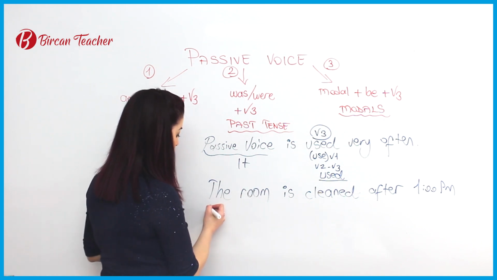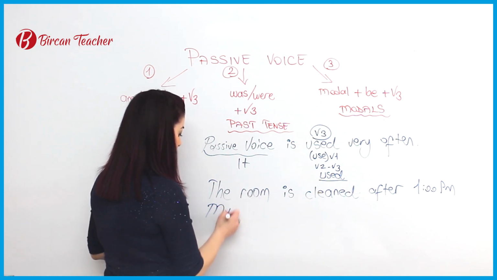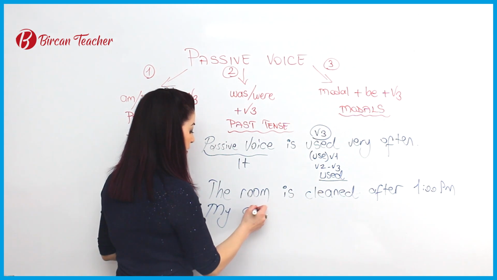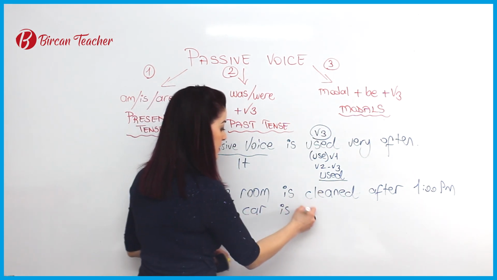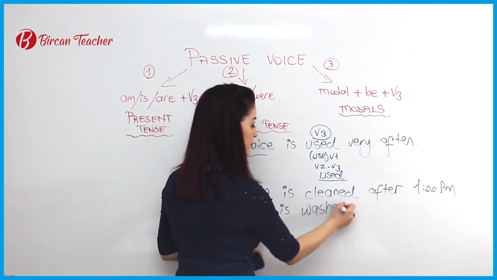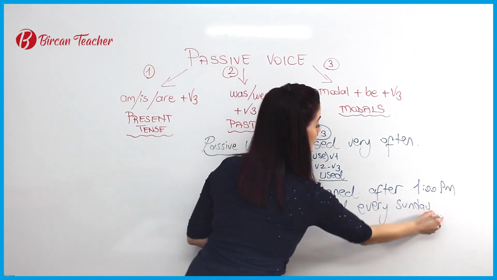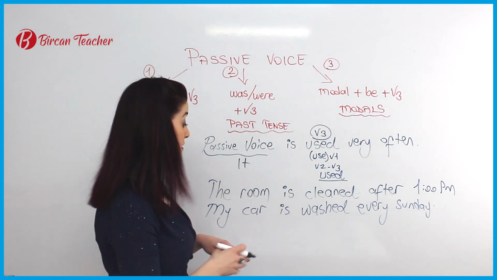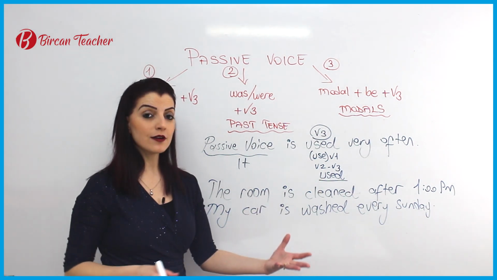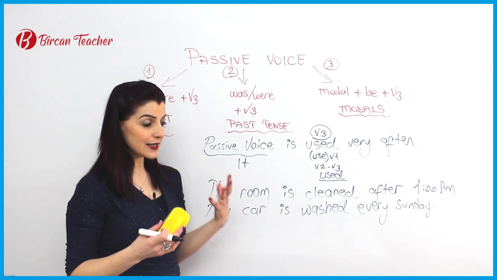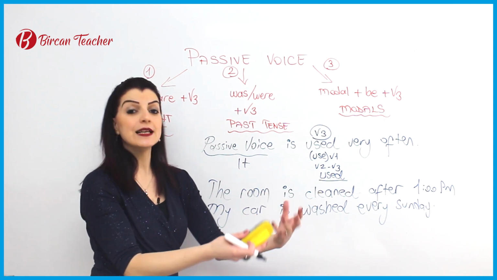So one more example. My car is washed every Sunday. Let's see. For example, I'm a very clean person. So I like my car all the time. I like keeping it clean.